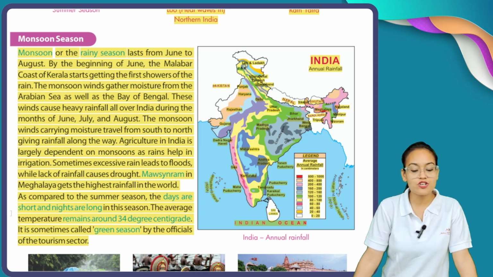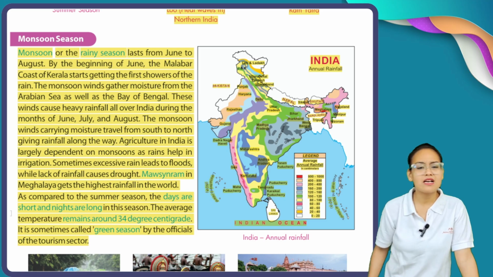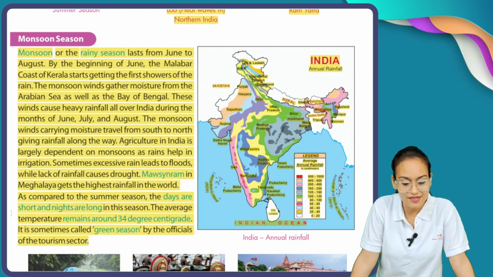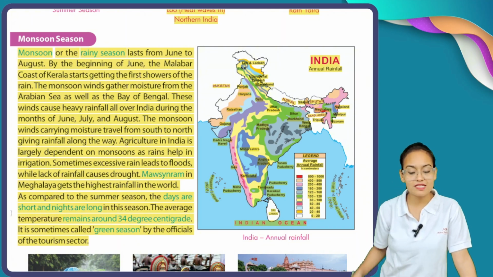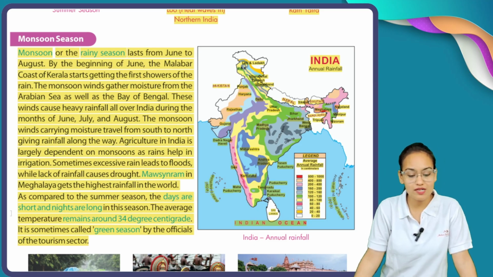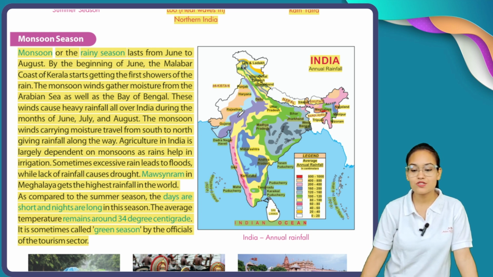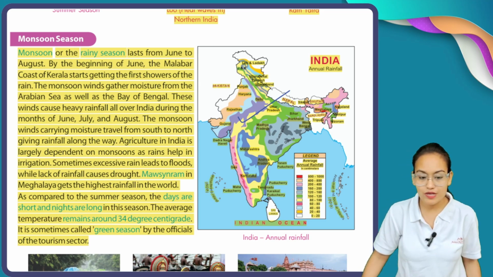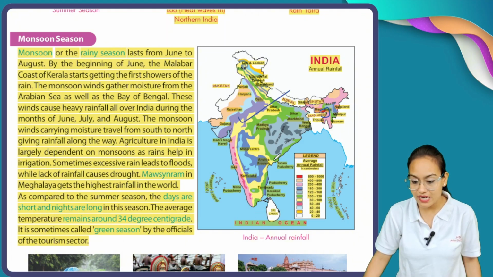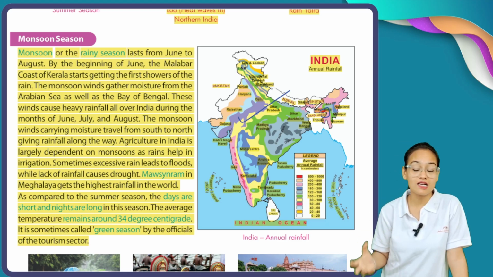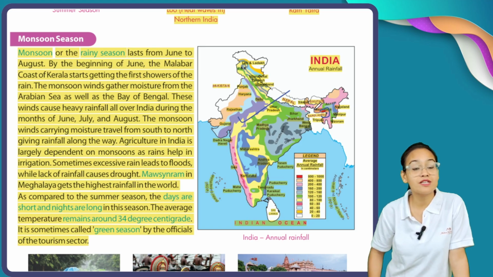The average temperature remains around 34 degrees centigrade. The average temperature of the monsoon season in India is 34 degrees centigrade. It is sometimes called the green season by officials of the tourism sector. That's why the monsoon season is called the green season. Here, my dear students, you can see the map of India showing the annual rainfall. There are some places indicated in red color, like Meghalaya. The places marked by red color receive rainfall between 800 to 1000 mm.